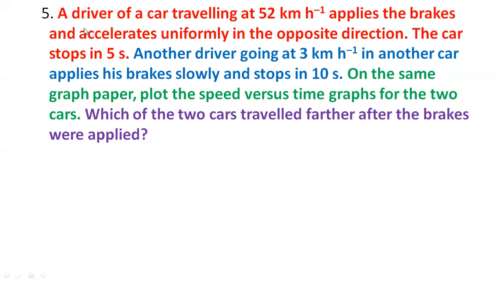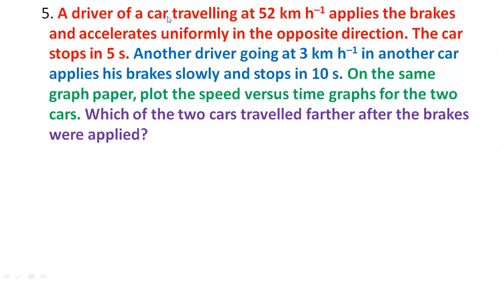Let us try to understand this statement. A driver of a car traveling at 52. So what is the speed? 52. Forget about the unit. Driver is traveling at the speed of 52. Applies brakes. Forget about the statement that accelerates uniformly in the opposite direction. We already know that if we apply brake, acceleration will be opposite. So we don't need to read this. This is just for confusion. They are adding this statement so that this question will look complicated. This question is actually very simple. Forget about this statement.